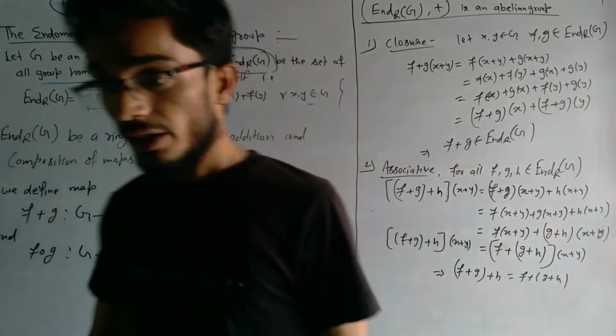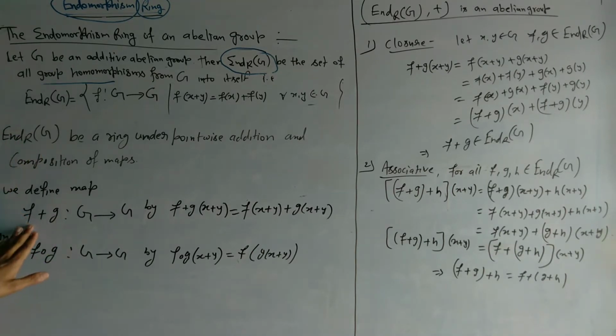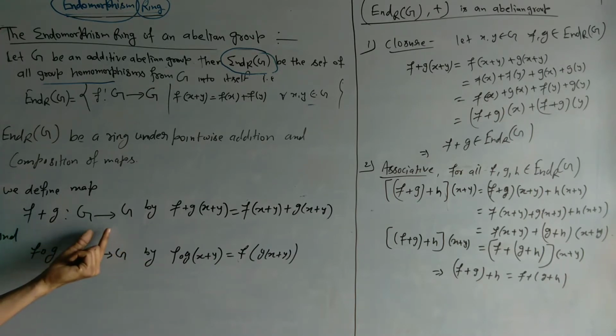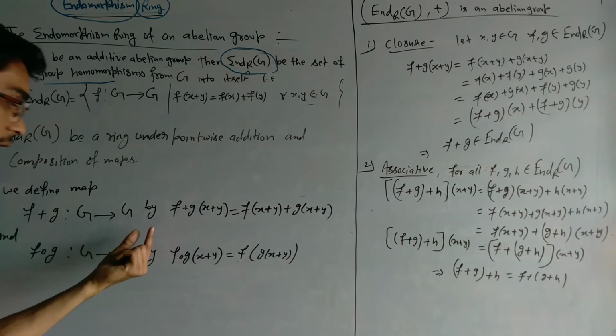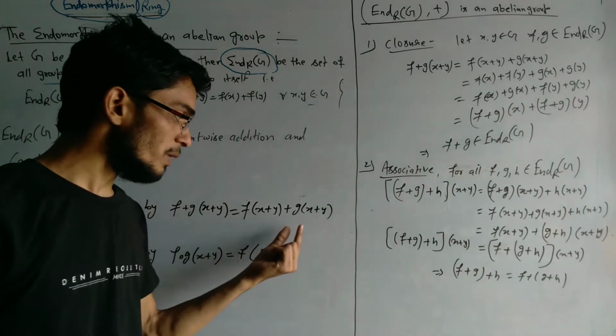Now we will show that it is a ring. The map f plus g from G to G is defined by (f plus g) of x equal to f of x plus g of x.